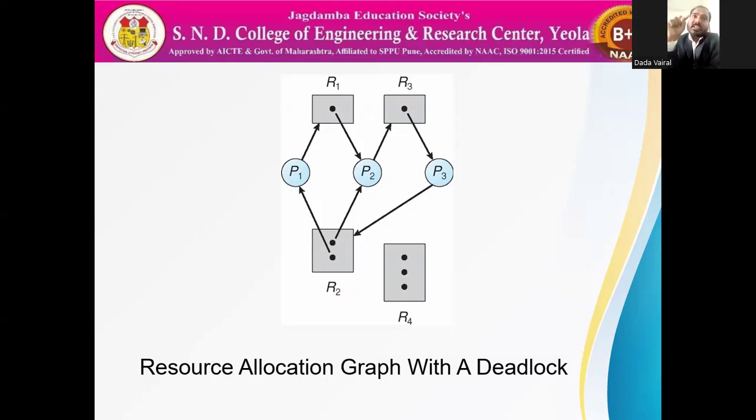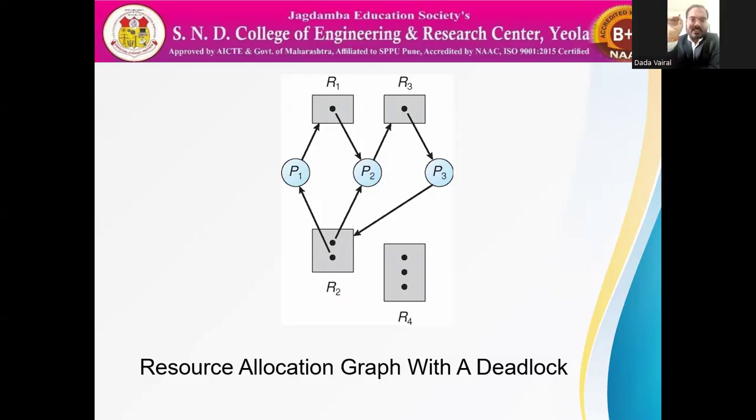Processes are shown in circles, resources are shown in square boxes, and instances are shown in that resource by the dark points. R1 has one instance, R3 has one instance, R2 has two instances, and R4 has three instances.